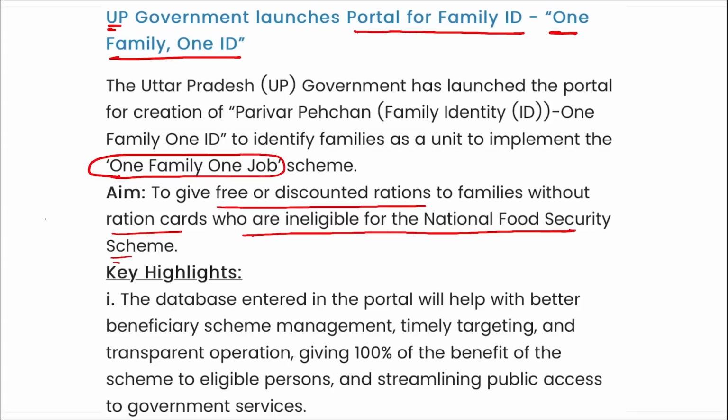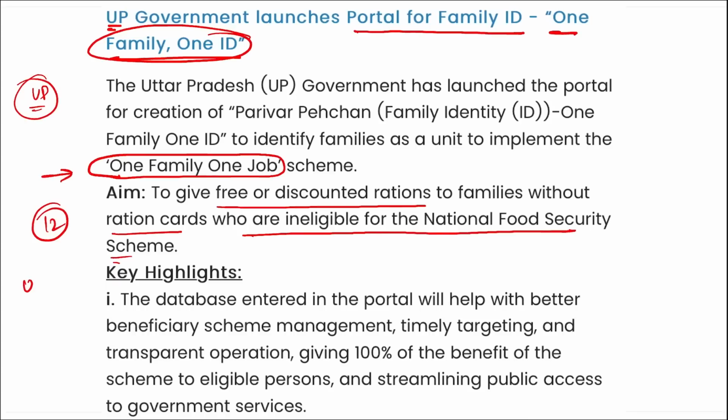The One Family One Identity portal was developed to provide a 12-digit unique family ID to those families which were not ration card holders. So two things you have to remember here, One Family One ID and your One Family One Job scheme. They both were launched by UP government.